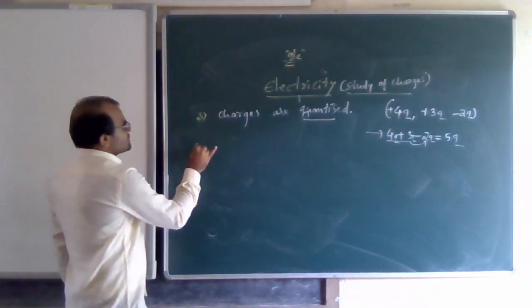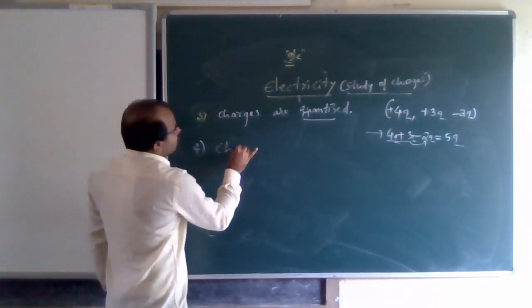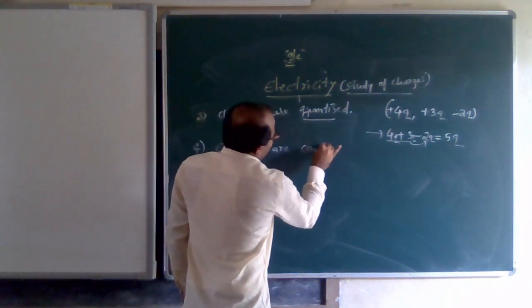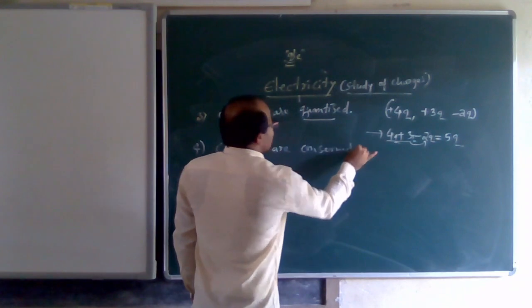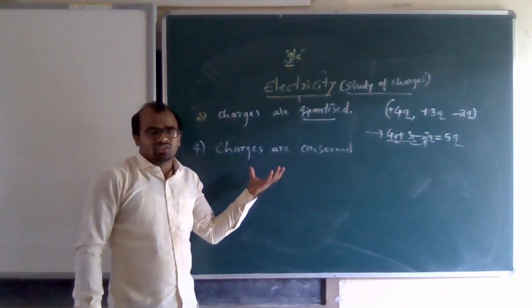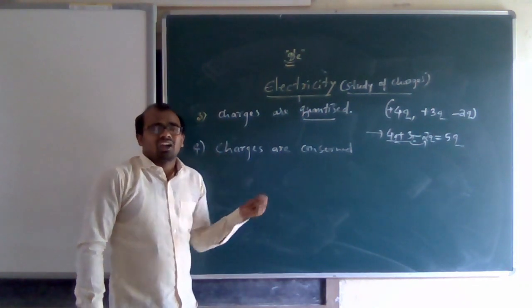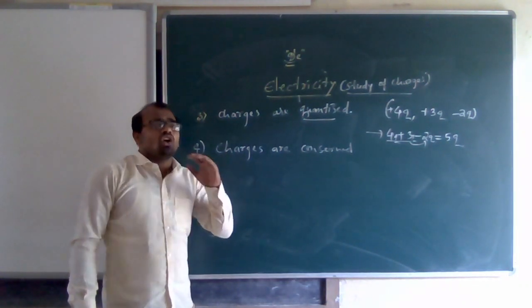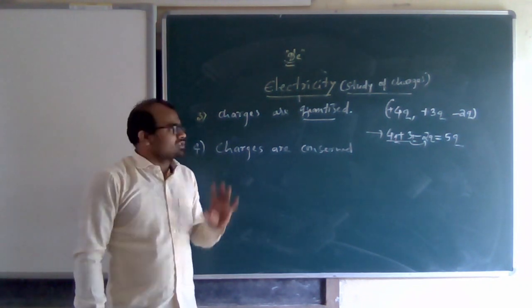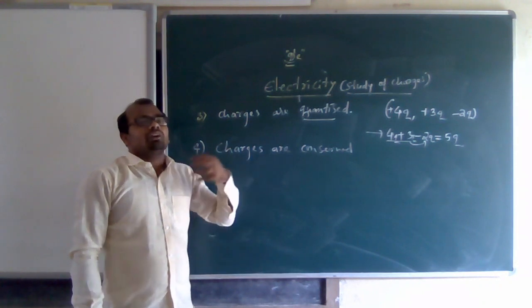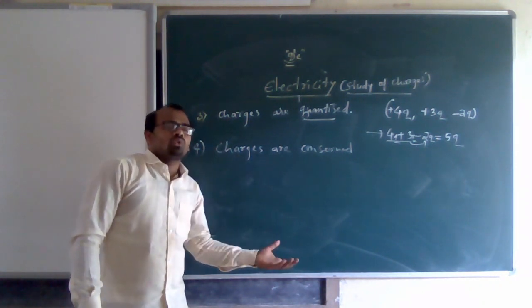And the last point is that charges are conserved. It means that in a total system of charges or an electric circuit, there is no loss of charges or gain of charges. Incoming charges are equal to outgoing charges.